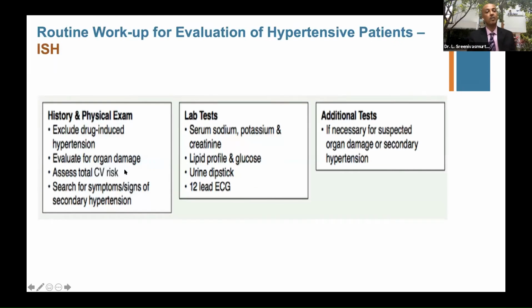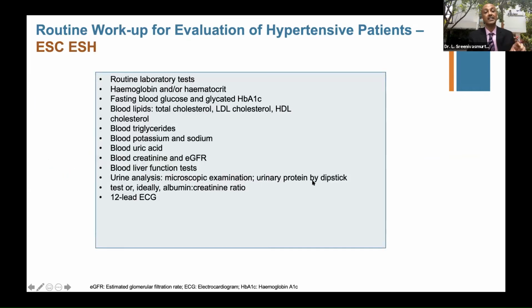They also talk about history and physical examination, clinical examination to rule out end organ damage and look for subtle signs and symptoms. And for additional tests, they say organ damage, particularly in secondary hypertension, if you suspect it in a given patient. This is ISH. And what do ESC and ESH talk about? They include everything, including the ECG and the urine analysis, which includes the albumin creatinine ratio. Only the ESC differed from the other guidelines when they talk about this as additional testing.